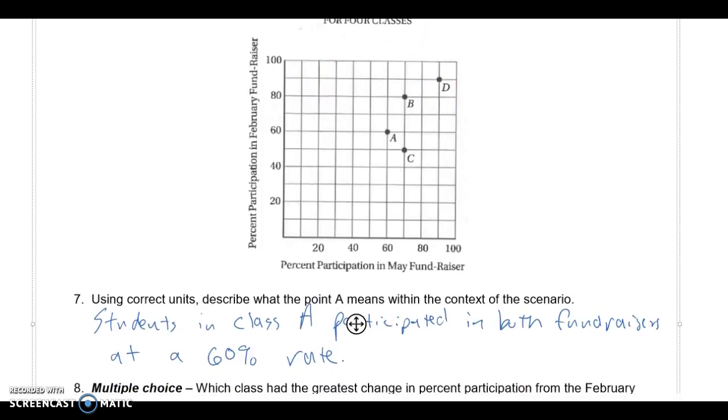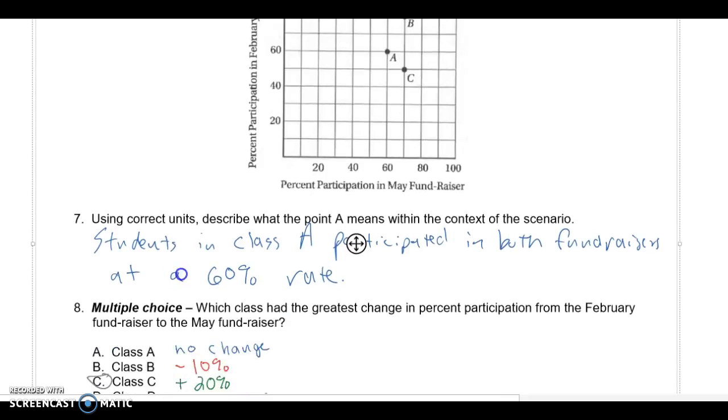Number 7 says, using correct units, describe what point A means in the context of the scenario. So again, students in Class A participated in both of the fundraisers at a 60% rate.